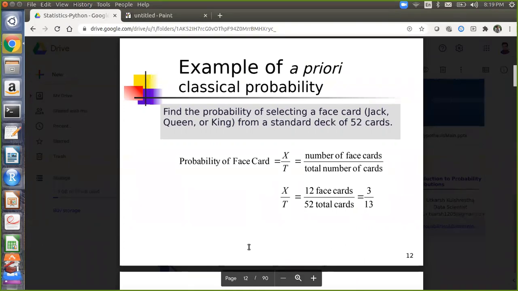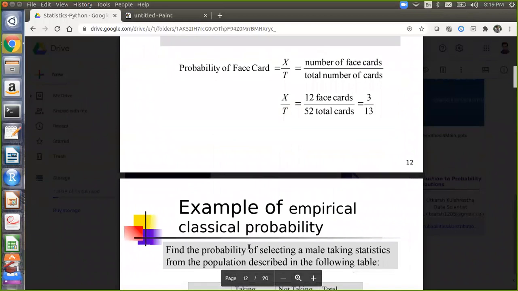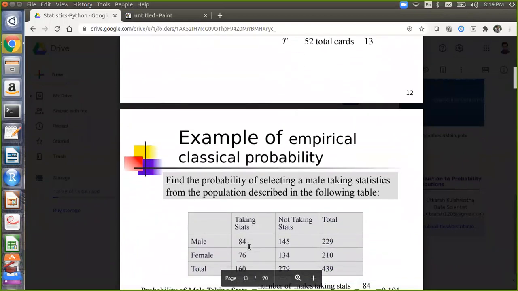Okay, so 12 by 52 is the probability for selecting a face card. Here basically I don't have to give you the probability values because you already know them from past process knowledge. So this comes under a priori classical probability. Now an example of empirical probability.